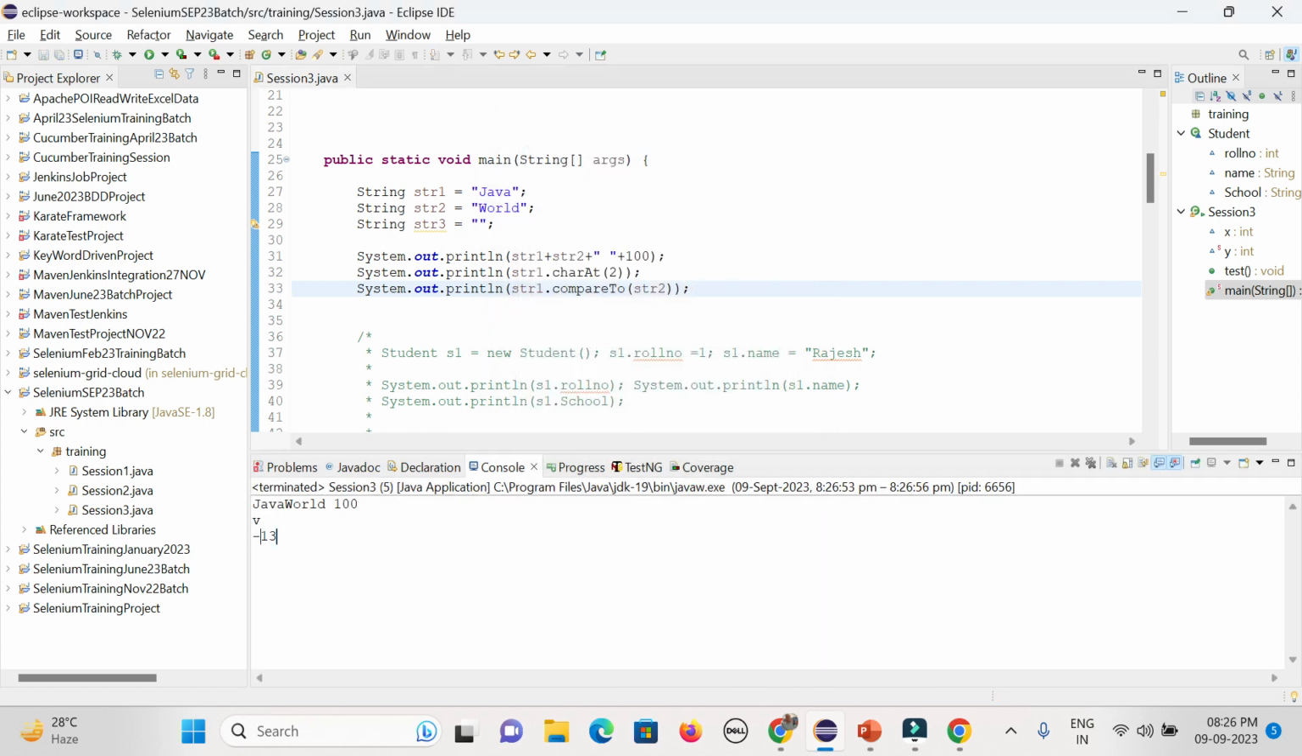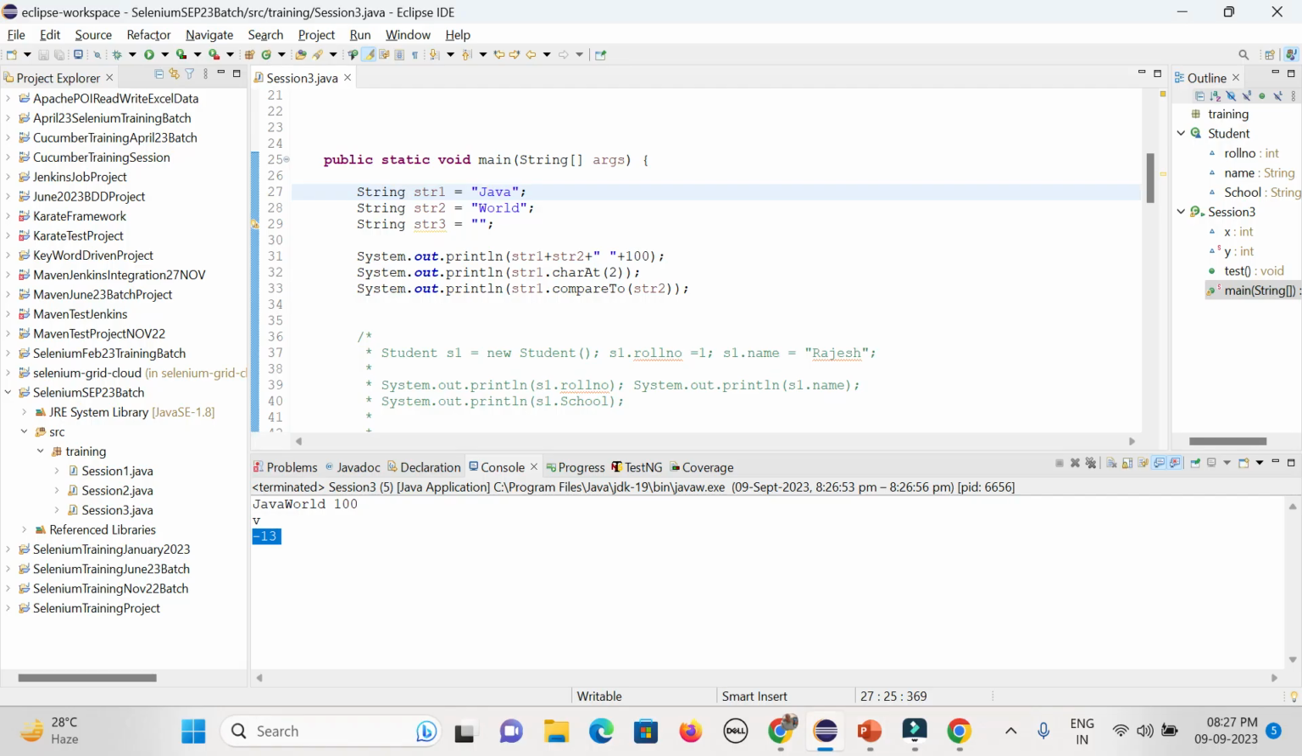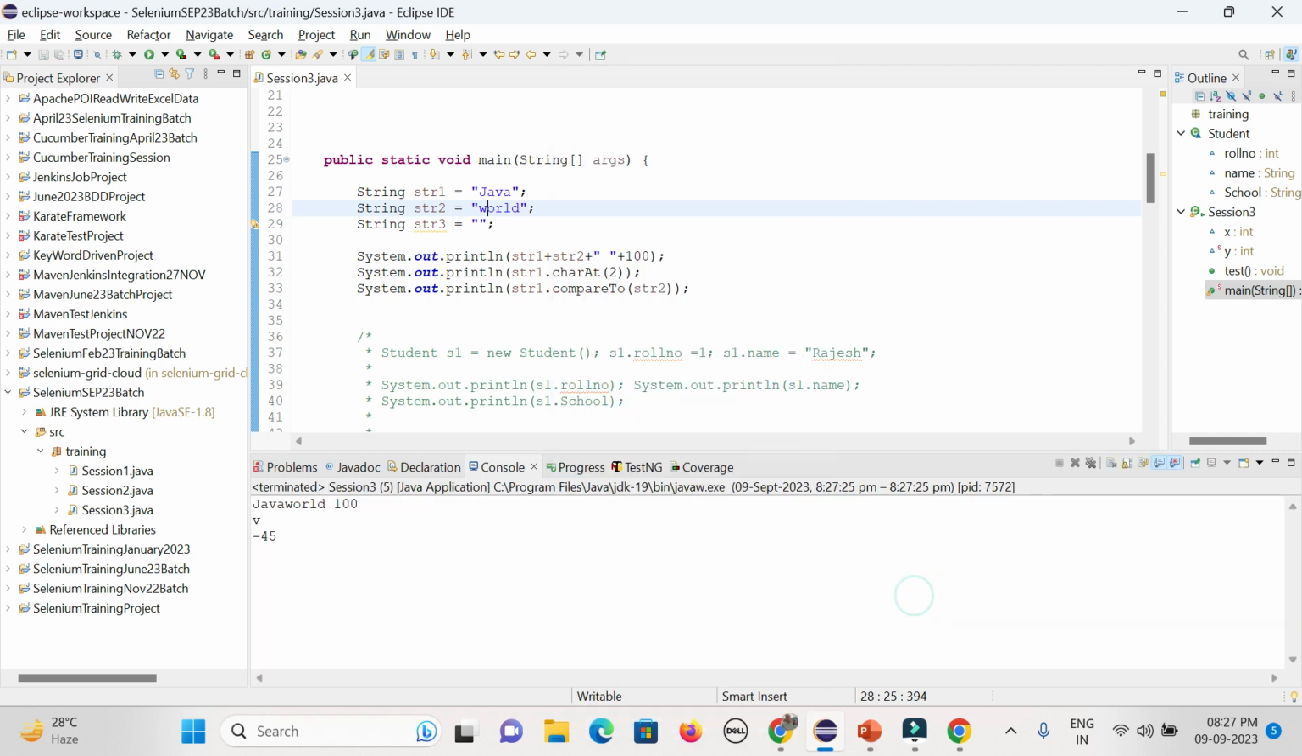You could see there is minus 13 because the difference between J and W is 13. J comes first, so its value is less, and W has a greater value. J, K, L, M, N, O, P, Q, R, S, T, U, V, W: there is a 13 difference, but J comes first and W second because both are the same case. But if you give a lowercase w here, you could see the difference will come out bigger. Simply type ASCII table. You could see minus 45 is coming.